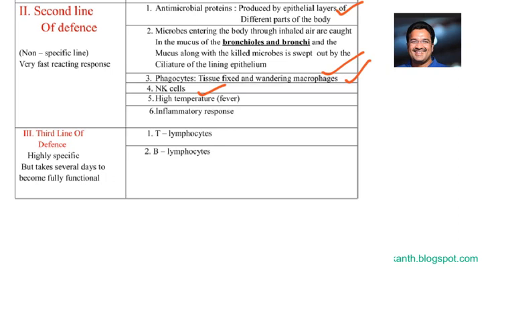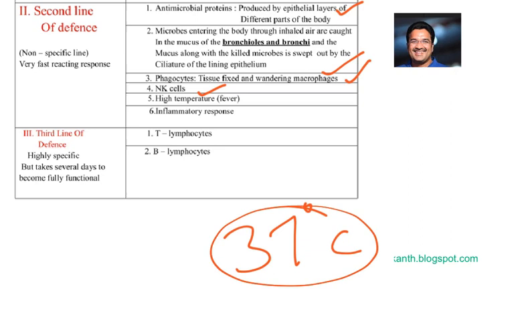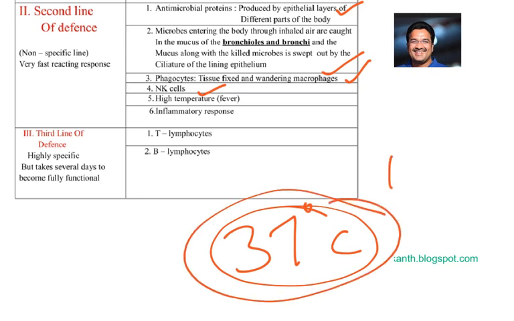High temperature, fever. Fever is also one of the immunological techniques here. In general, with our body temperature of 37 degrees centigrade, the microbe feels comfortable. So by increasing the temperature by 1 or 2 degrees centigrade, the microbes may be killed because of the raised temperature. That's why fever is also a kind of immunological response.